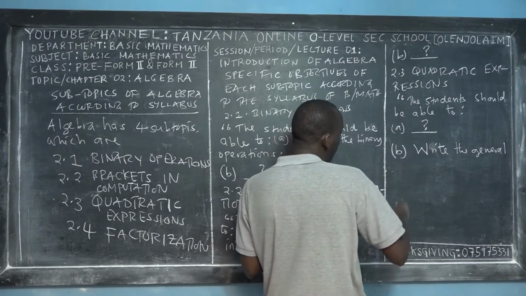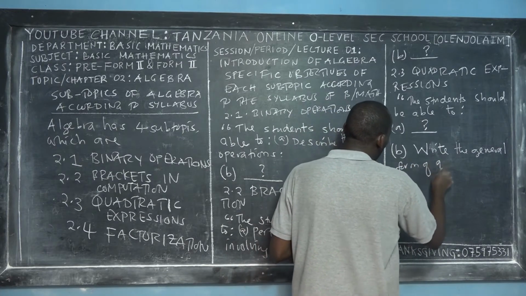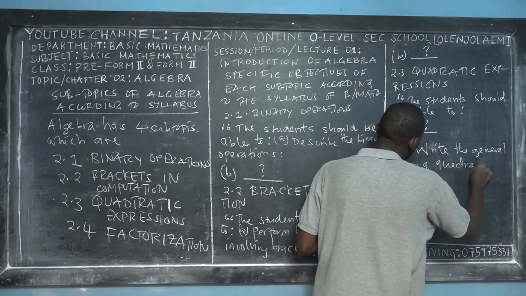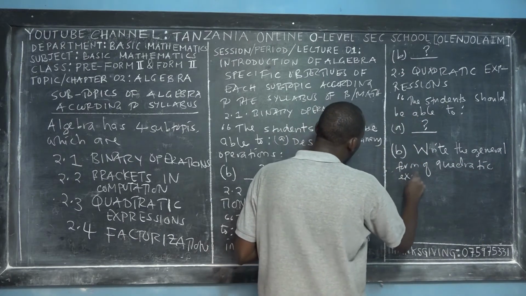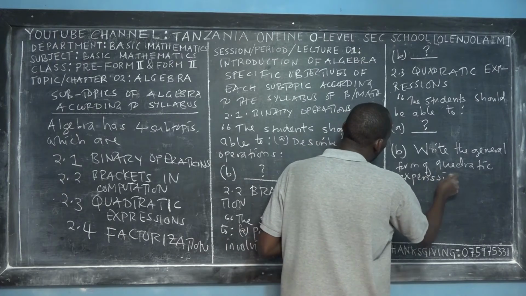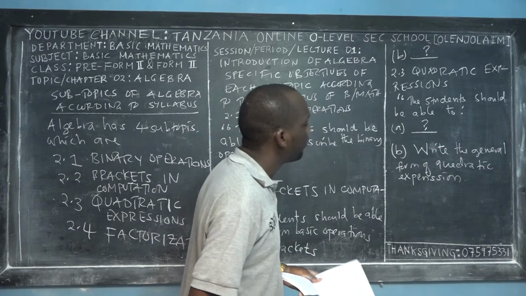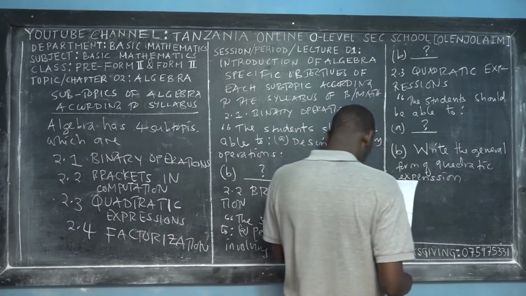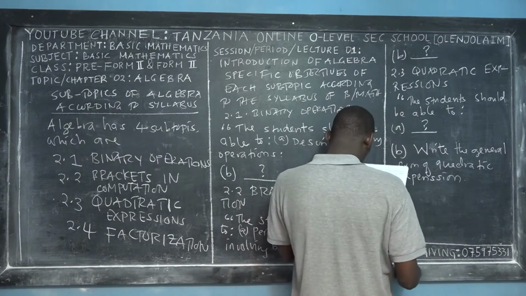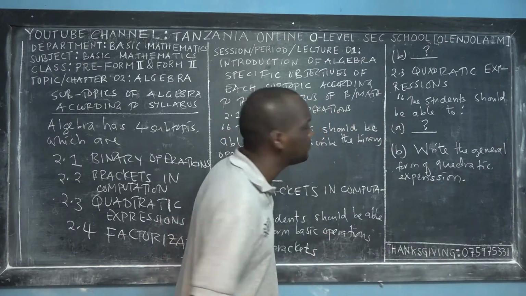Write the general form of a quadratic expression. At the end, you have to test yourself: am I able to write the general form of a quadratic expression? Yes, I'm able. Then we've achieved the specific objective.